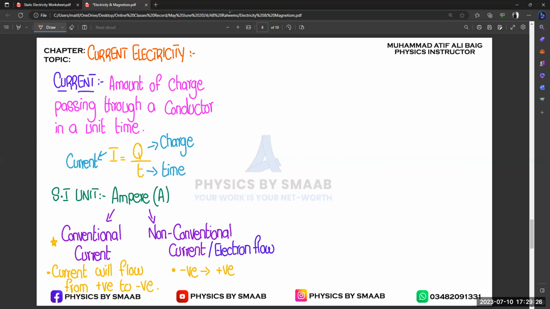And where we will find AC? Let's suppose if you are going to charge your mobile phone, right? So you plug in your charger in the main home supply, right? So your complete wiring of your housing. So basically that source is known as AC current, right? Because we know that there are big transformers in our society or in our town that supply electricity to all the houses in the society or in the town, right? You also know that we are not going to charge that transformer again and again. Once it got fixed, electricity is going to be supplied continuously, right?